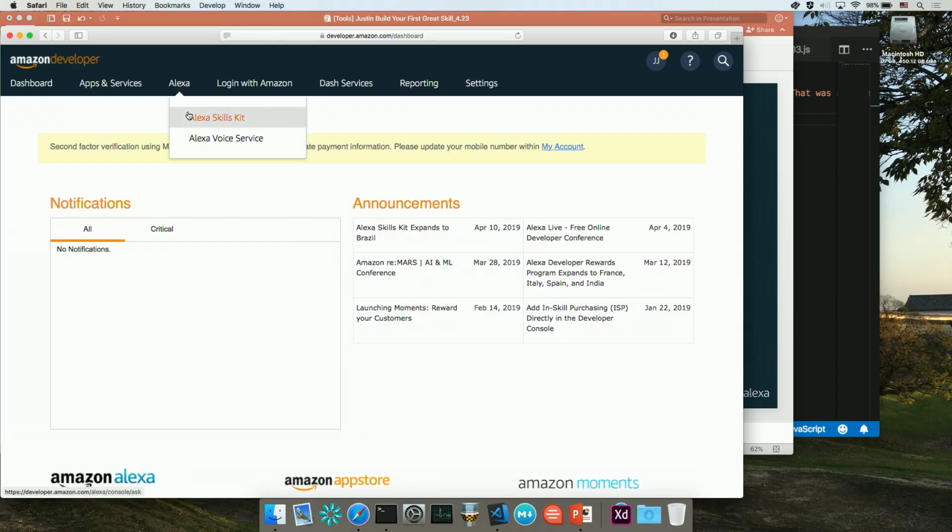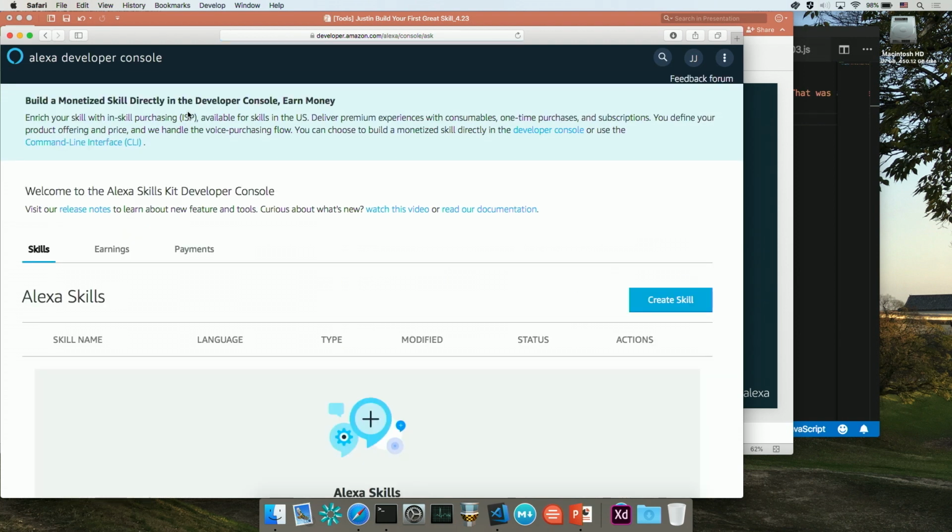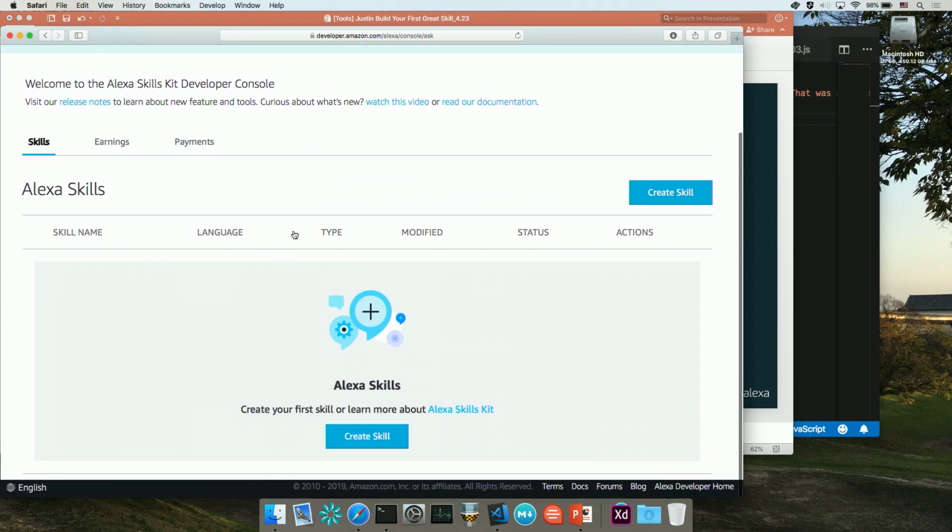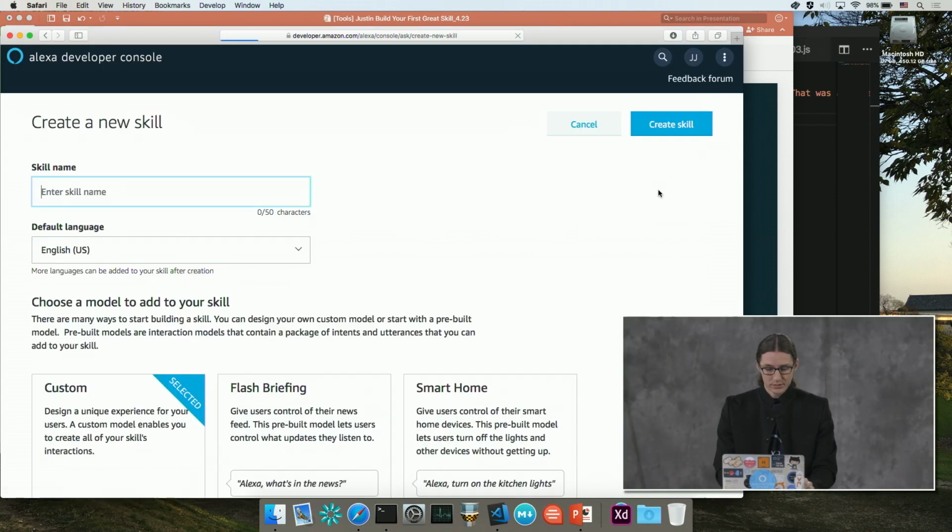You'll see up at the top, there's some navigation. We have Alexa, so I mouse over that and select Alexa Skills Kit. Doing so opens up the Alexa Developer Console. You can see here we've got a nice little area where I don't have any skills yet created on this account, so I've got nothing here. I can either click this Create Skill button here or over here. I'm just going to go ahead and click Create Skill.